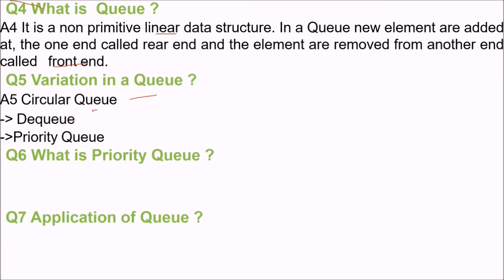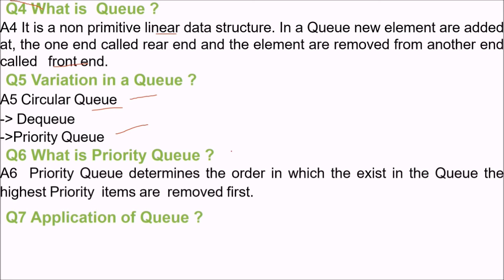Variations in a queue, we have seen: DQ, circular queue, priority queue. What is a priority queue? Now this is an important question. A priority queue determines the order in which the items placed in the queue can be removed, and the highest priority items are to be removed first.